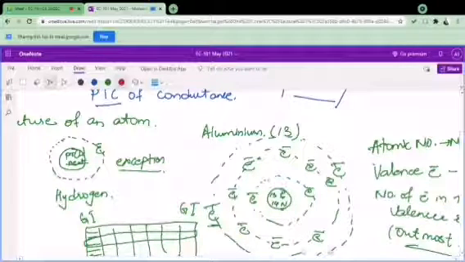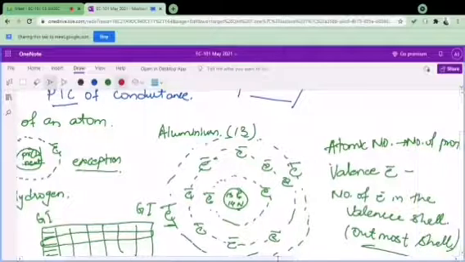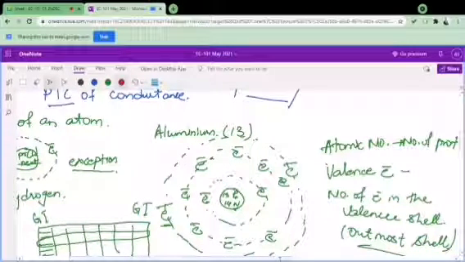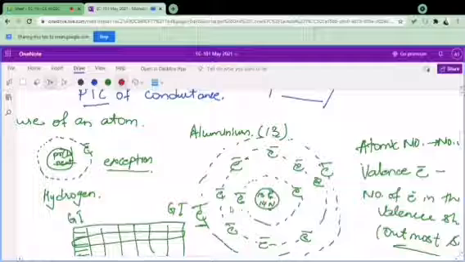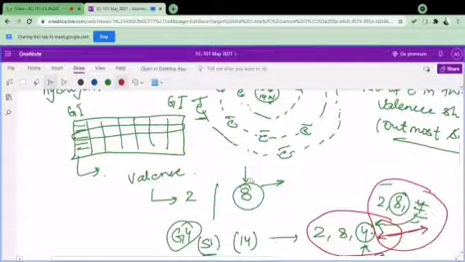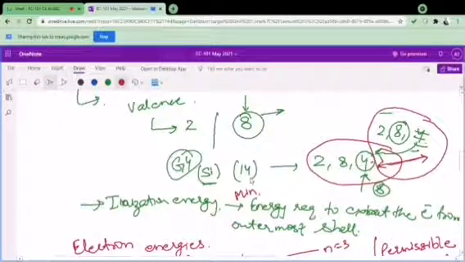I have also discussed the scenario of the valence electron. It is nothing but the number of electrons in the outermost shell. And I have also discussed a few properties of the group's elements. Now I have also discussed the exception of hydrogen, which does not have any neutron inside the nucleus at the center. Then we discussed why these electrons always try to complete the octet, because they want to be inert. So there is always a tendency of an atom to share electrons or to get electrons equal to 8 in the valence shell.